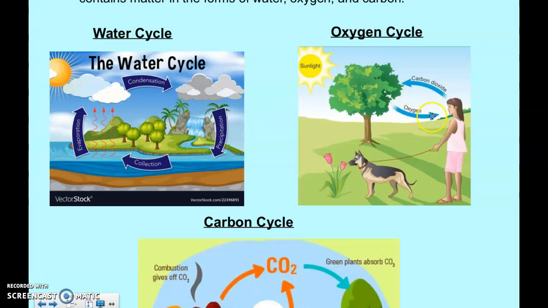Then we have the oxygen cycle, which is pretty easy in this case. All organisms require oxygen and carbon dioxide. So we get our oxygen from the plants around us. So do most organisms, like animals and reptiles, all animals. Plants, though, don't need oxygen.